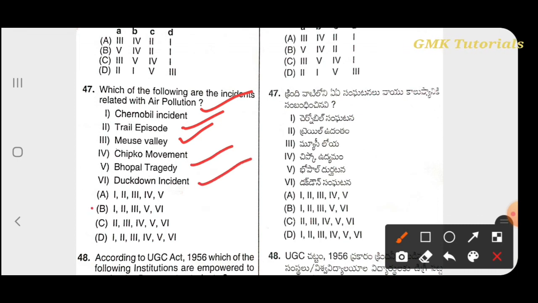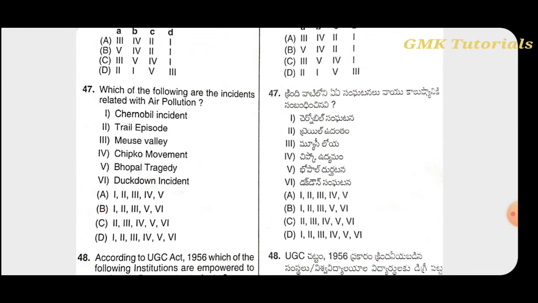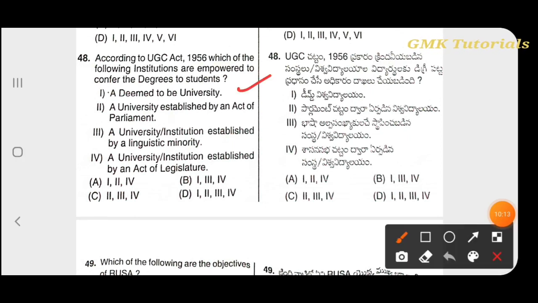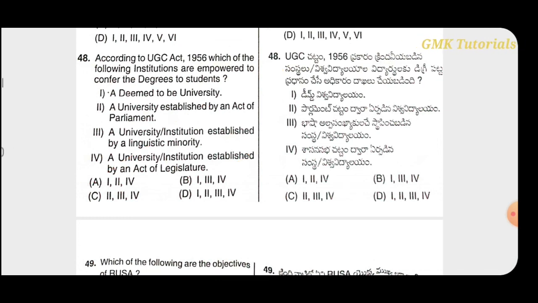So the correct answer is B. According to UGC Act 1956, which of the following institutions are empowered to confer degrees to students? That is a deemed university, a university established by the parliament, and a university institution established by an act of legislature. So option A is the correct answer.